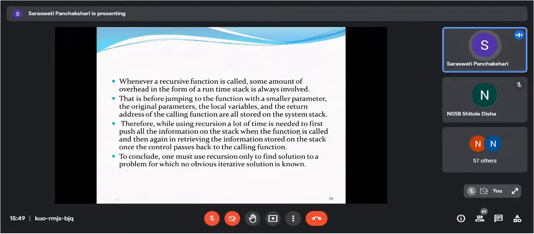Therefore, while using recursion, a lot of time is needed to first push all the information on the stack when the function is called, and then again in retrieving the information, meaning once that called function has been executed and returns to the calling function, to restore that information it again takes time. So what we conclude here is, one must use recursion only to find a solution to a problem for which no obvious iteration solution is known.